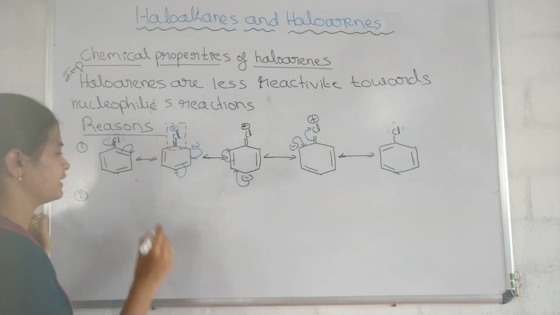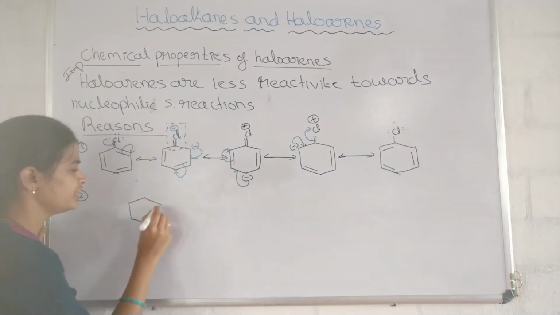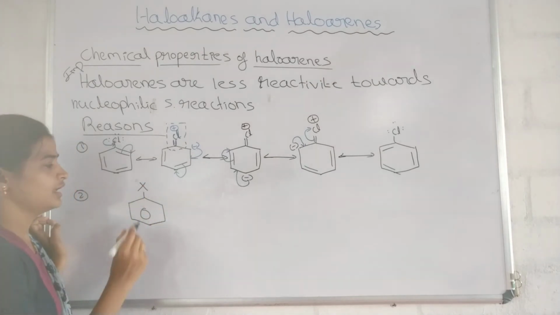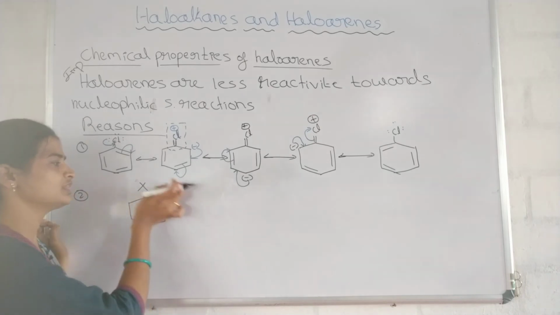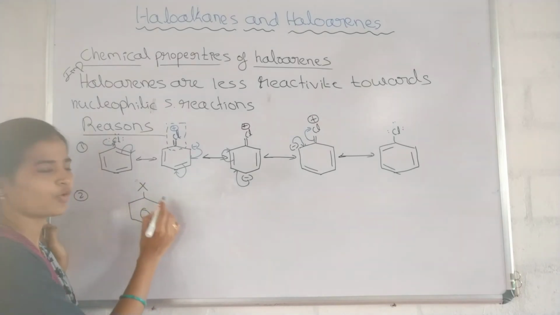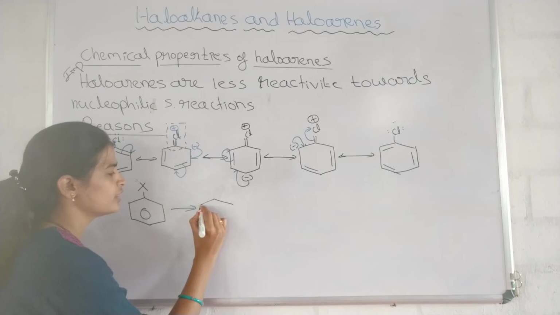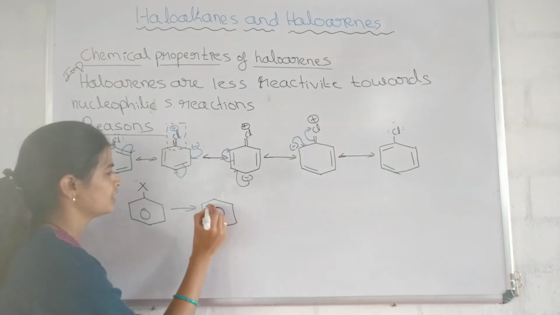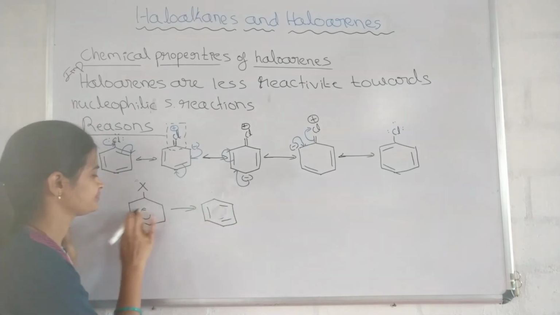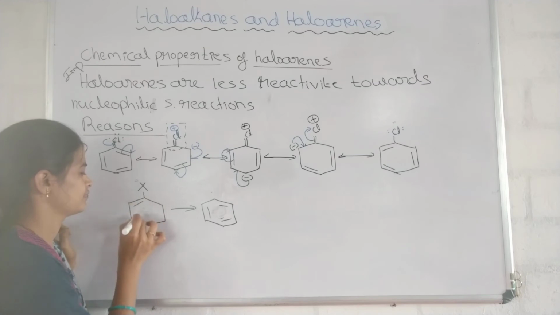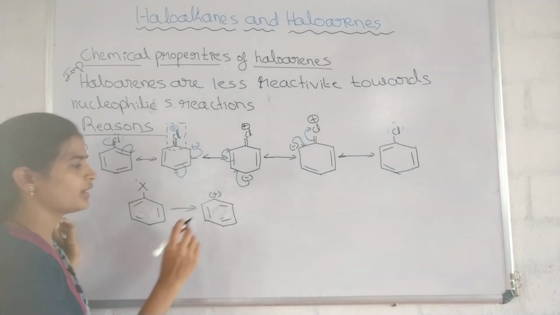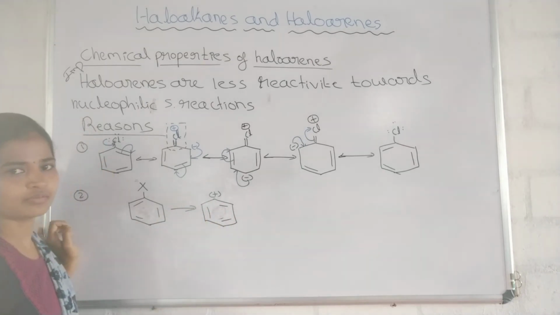Then the second one. If any aryl halide, or haloarene, has to be replaced with a nucleophile, I have to break this bond. What happens if it gets ionized? Here it gets a positive charge, and it is called phenyl cation.